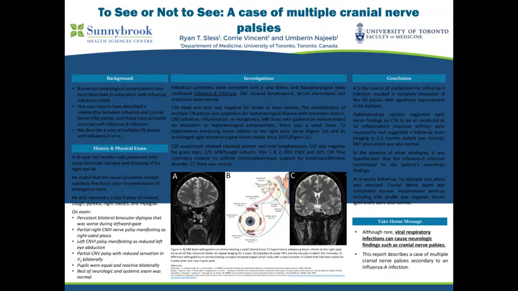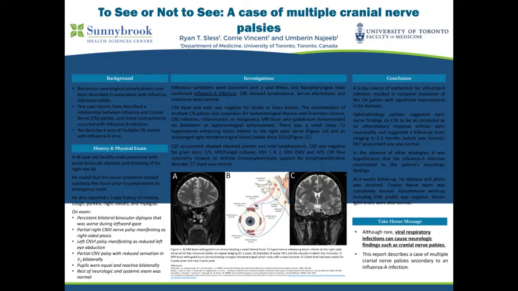In the absence of other etiologies, it was hypothesized that the influenza A infection contributed to this patient's neurologic findings. At 6 weeks follow-up, his diplopia and ptosis had completely resolved. Cranial nerve exam was completely normal. Autoimmune workup, including ENA profile, had returned negative, and serum IgG4 levels were also normal.